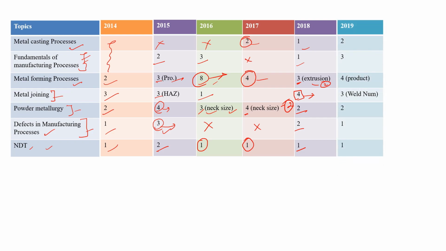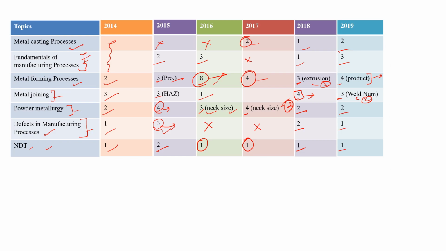In 2019, metal casting 2 marks, fundamental of manufacturing process 3 marks, metal forming 4 marks, and in this matching they asked questions related to the products of forming processes. In metal joining 3 marks, and in that 2 marks were from a metal welding numerical. So they asked one question of welding numerical. I have already covered that welding numerical in one separate video. Please go through our playlist of manufacturing process and watch that video. Powder metallurgy 2 marks, defects in manufacturing process 1 mark, and NDT 1 mark.